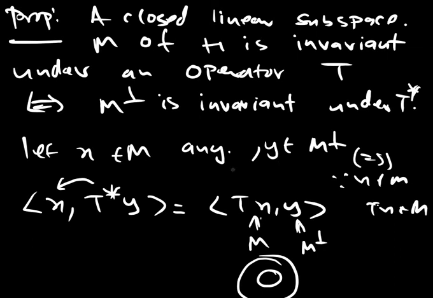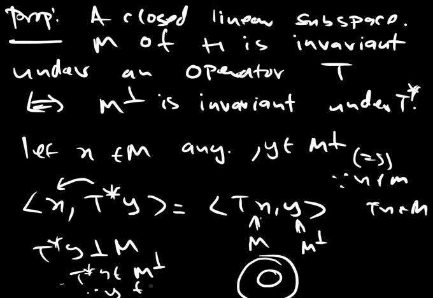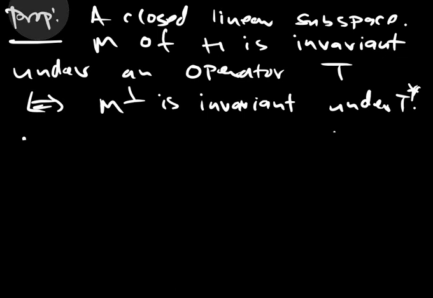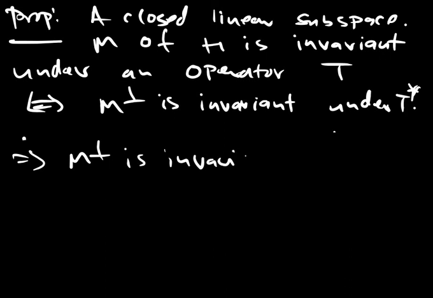But y was taken in M perpendicular and x is any element of M. So what does this imply? This implies that T star y is perpendicular to M. In other words, T star y belongs to M perpendicular. Since y is in M perpendicular, T star of y is in M perpendicular. That shows that M perpendicular is invariant under T star.